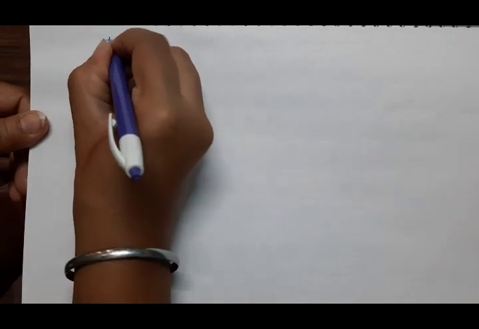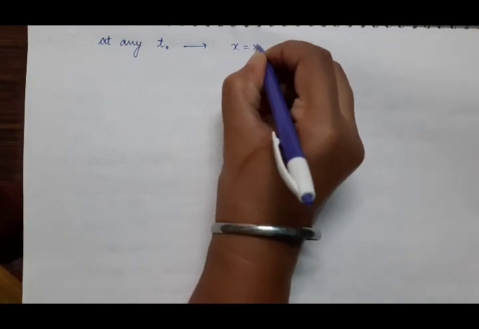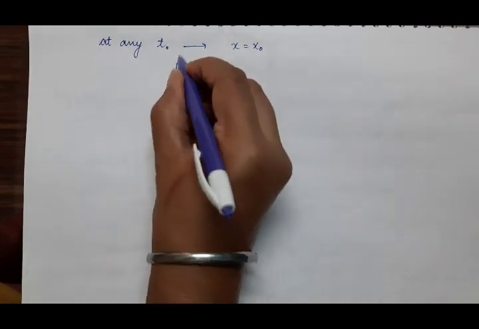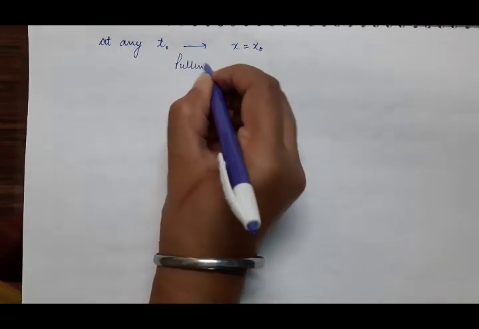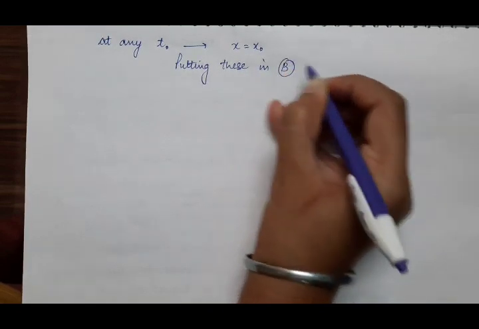Now suppose at any time t naught, the distance through which the particle is deviated towards the positive x-axis is x naught. At time t is equal to t naught, suppose the deviation along the x-axis is x is equal to x naught. So put these two values in equation B. What is equation B?